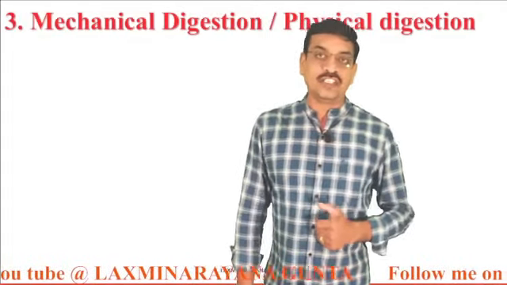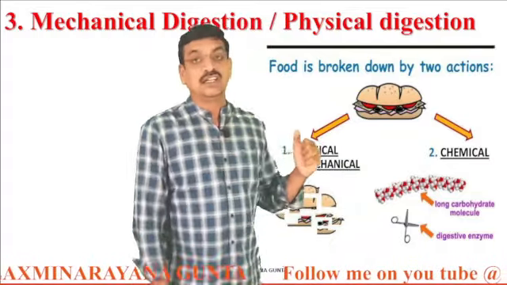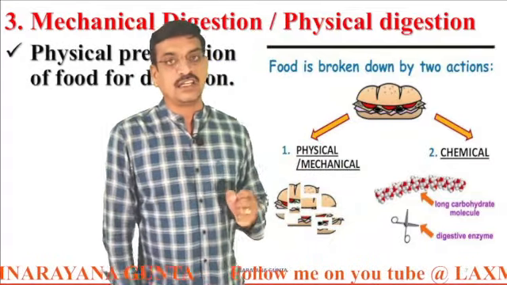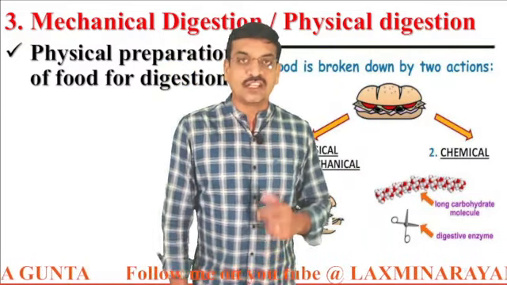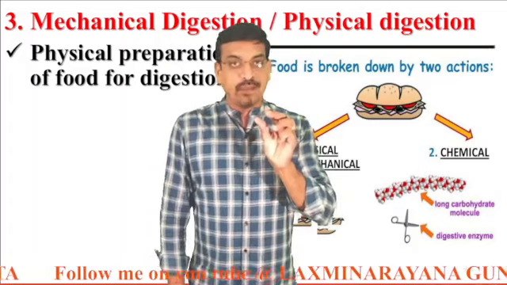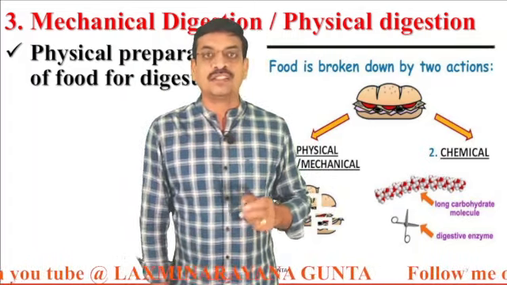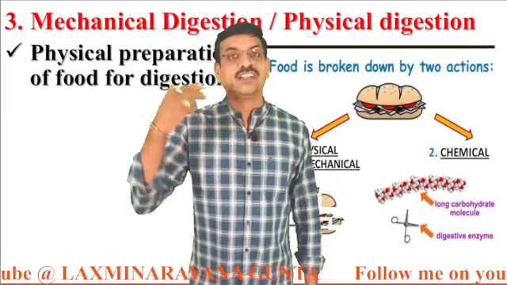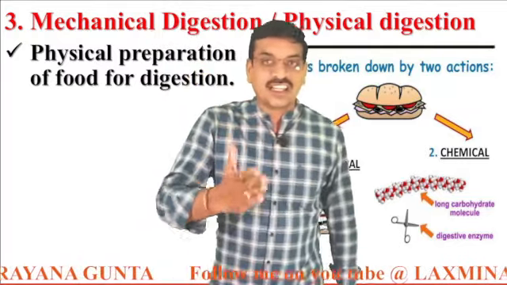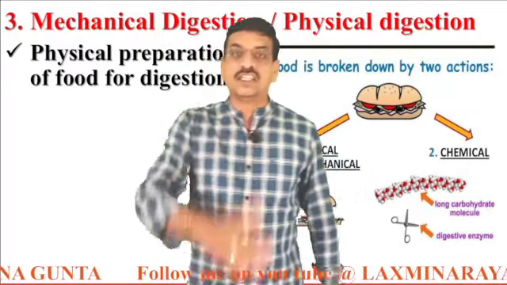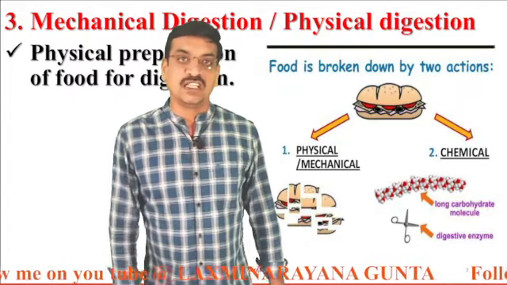And the third step involved in the process of digestion is mechanical digestion, or the physical digestion. This mechanical digestion is very essential in the process of digestion. Why is it so essential? If we take a peanut without chewing or grinding it with our teeth, what happens? We observe that peanut in our stool the next day. It is because the mechanical or physical digestion of the food did not take place. That much importance is there for mechanical or physical digestion.